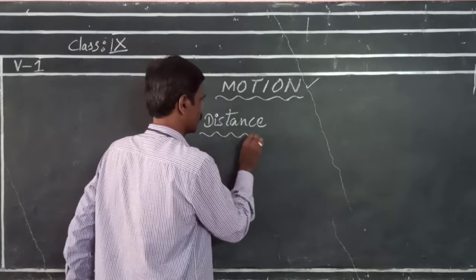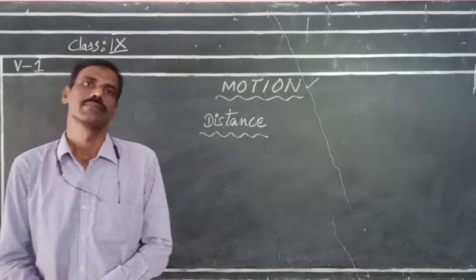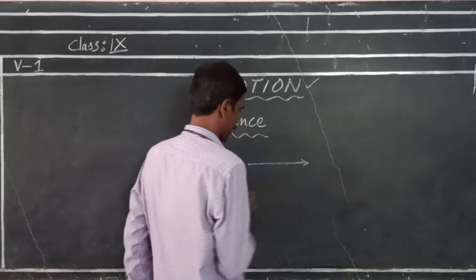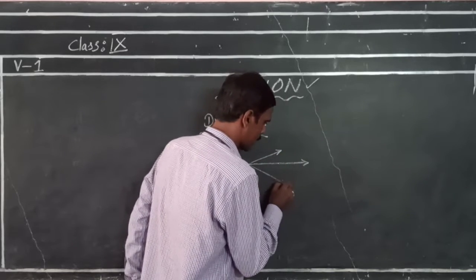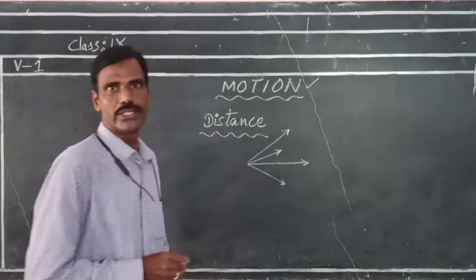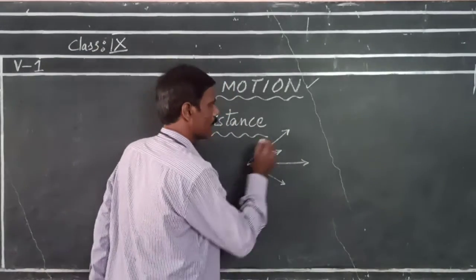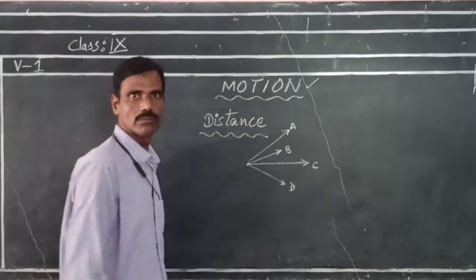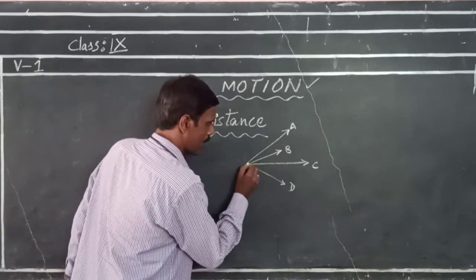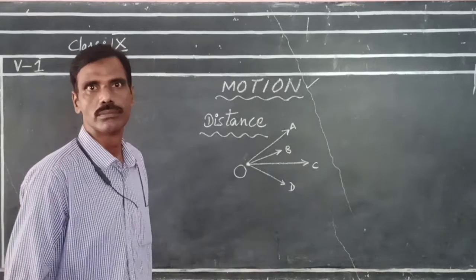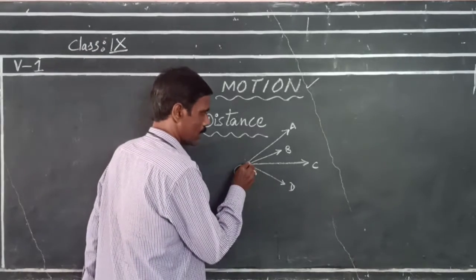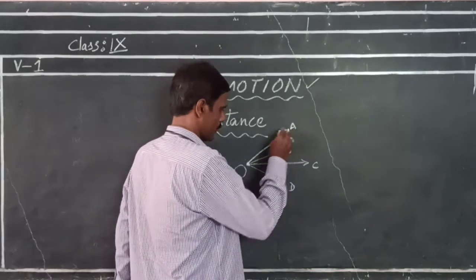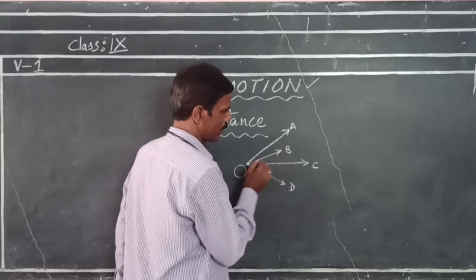Distance. What is distance? As we said, a vehicle or any object in motion is changing its position from its initial position. For example, this is object A, B, C, D. All the objects are initially at position O. Now they change their positions with respect to time from O to A, O to B, O to C and O to D.